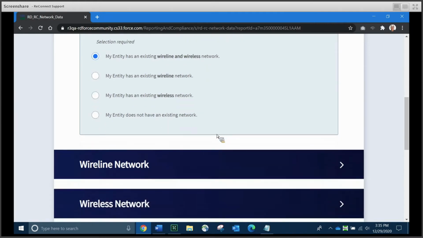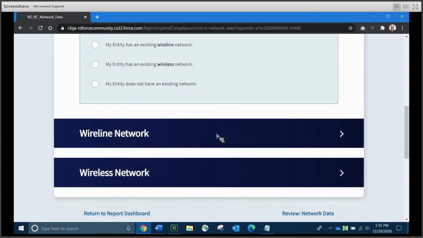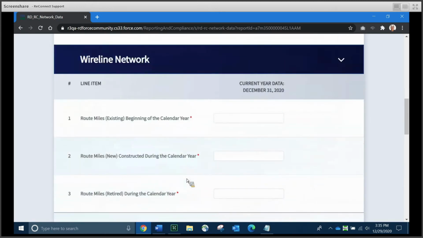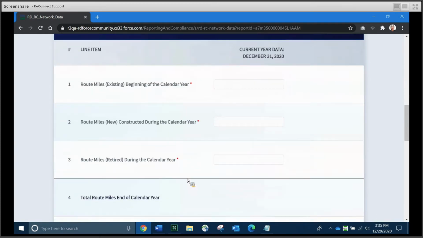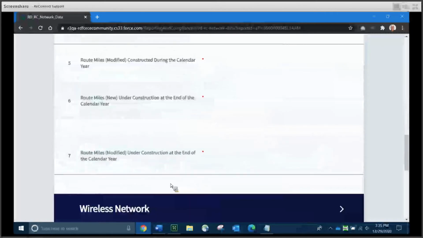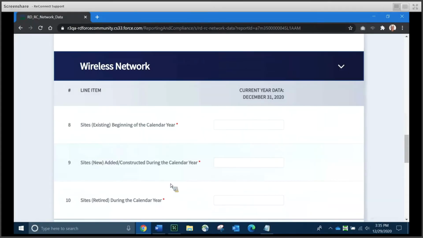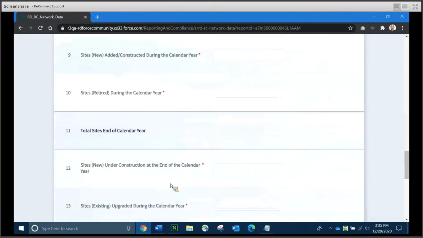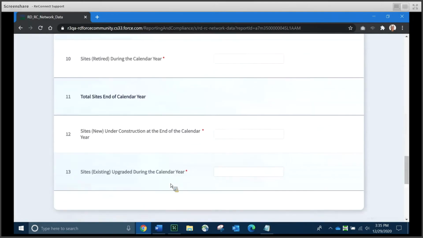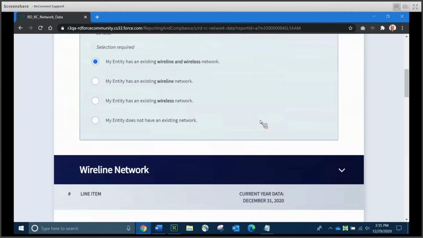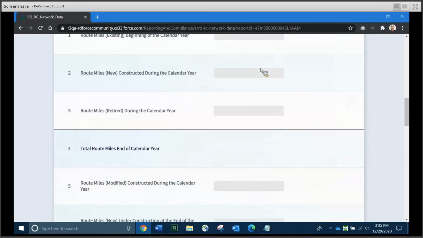Let's click that we have both existing wireline and wireless networks. You're going to have to open each of these navy blue bars one at a time and walk through and provide the data that the system is asking for. For wireline data, it's going to primarily be things like route miles. And for wireless networks, it's going to be things like sites either under construction or upgraded or retired throughout the year.